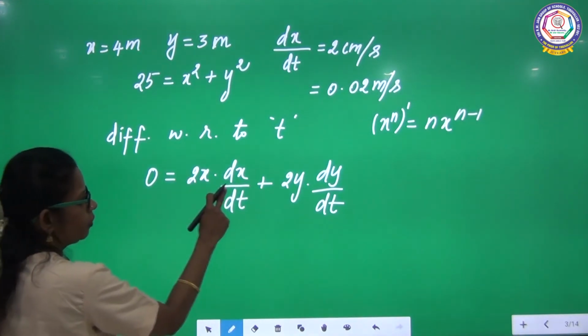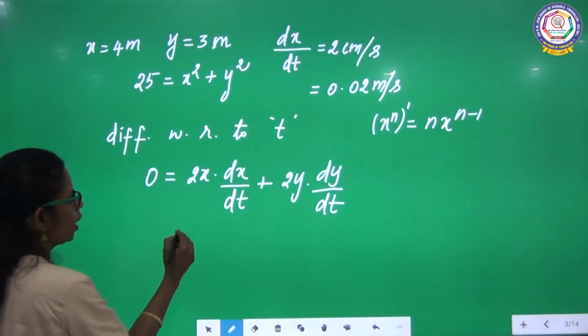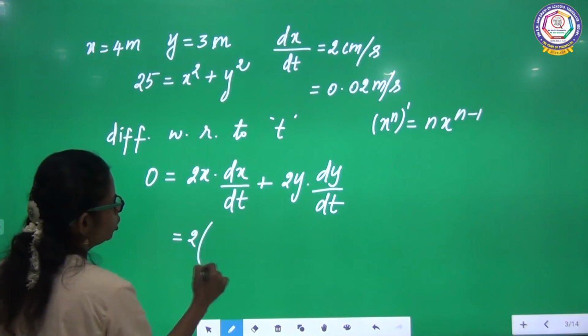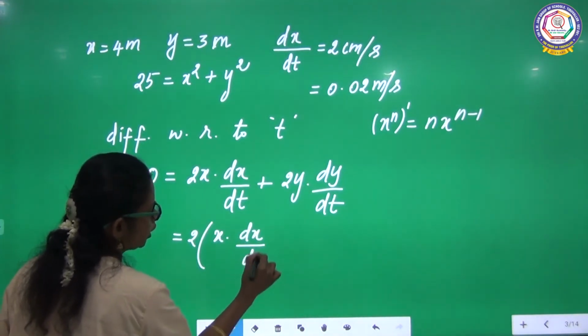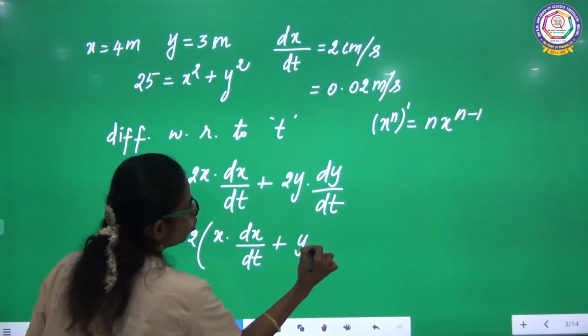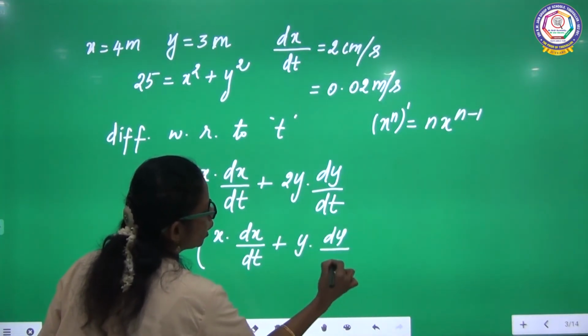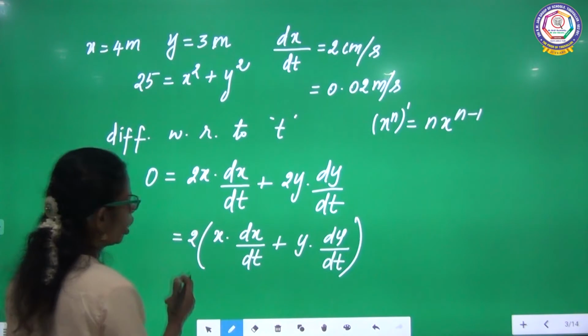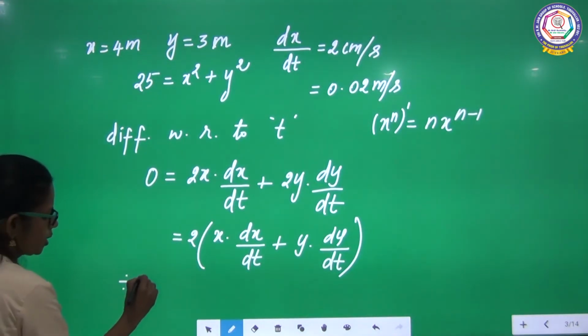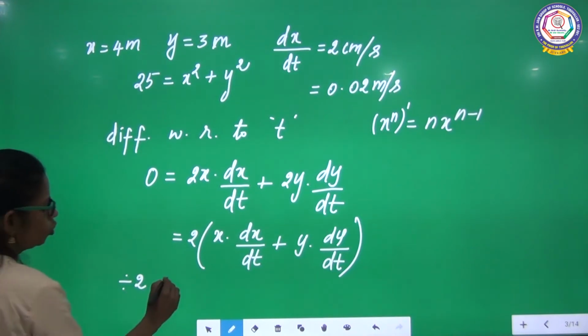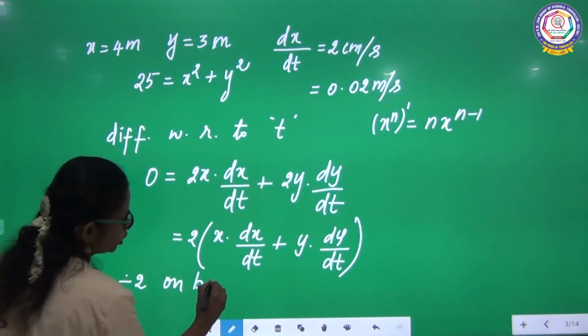Here 2 multiplication is there, so you can take 2 as common: 2 into x into dx by dt plus y into dy by dt. Now I can divide by 2 on both the sides.